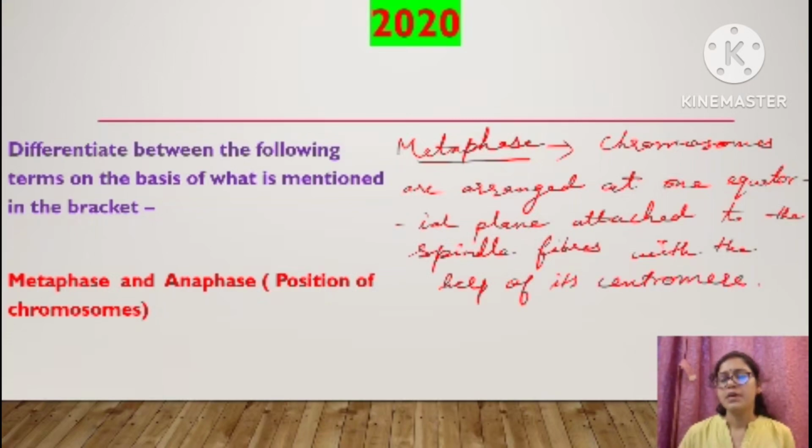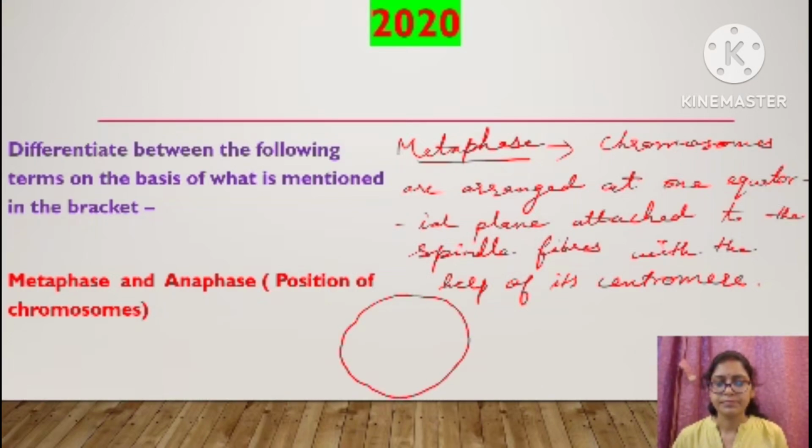Okay, so this correctly explains the position of chromosomes. With the help of a diagram, how can we explain it? In metaphase, how are the chromosomes positioned? So in metaphase, this will be the position of chromosomes, right?